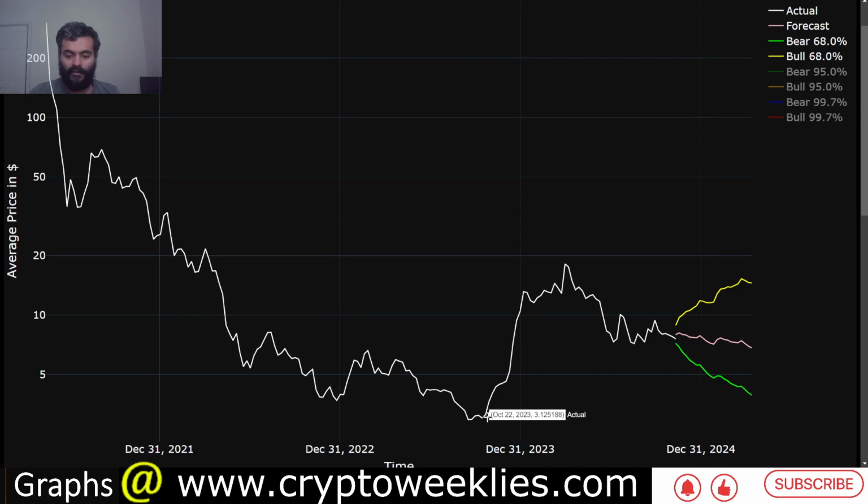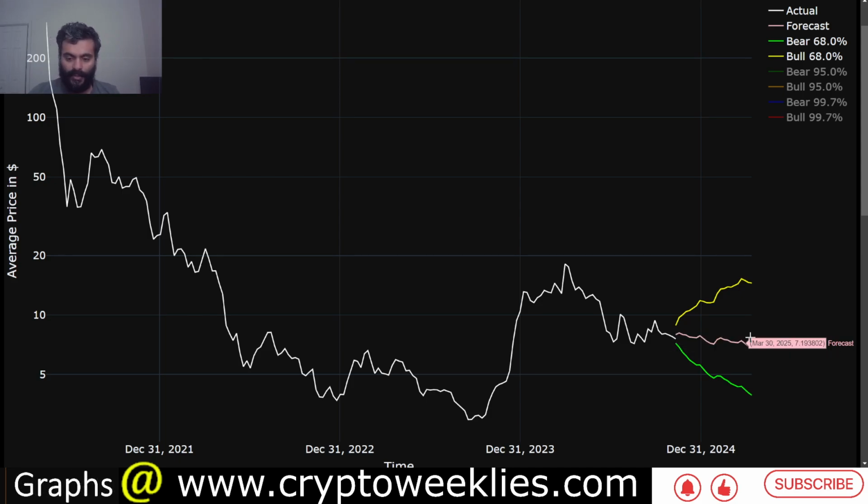Bottom was found at around $3, and from there ICP went to about $20 back in February-March of 2024, about a 6x move in less than 6 months. From that point it capitulated through June-July to about the $7-8 level.